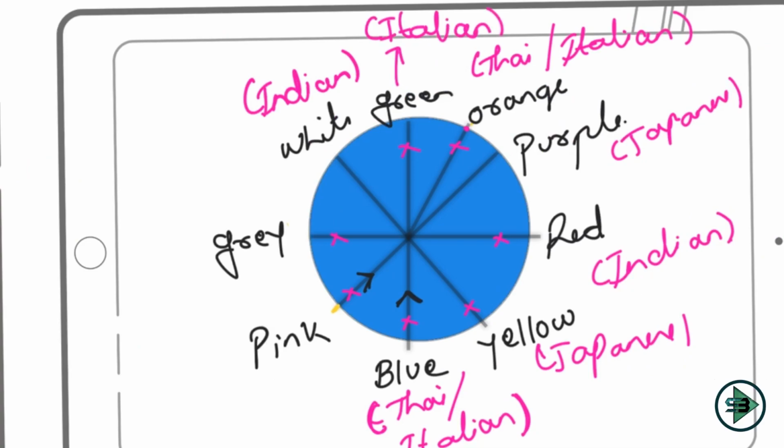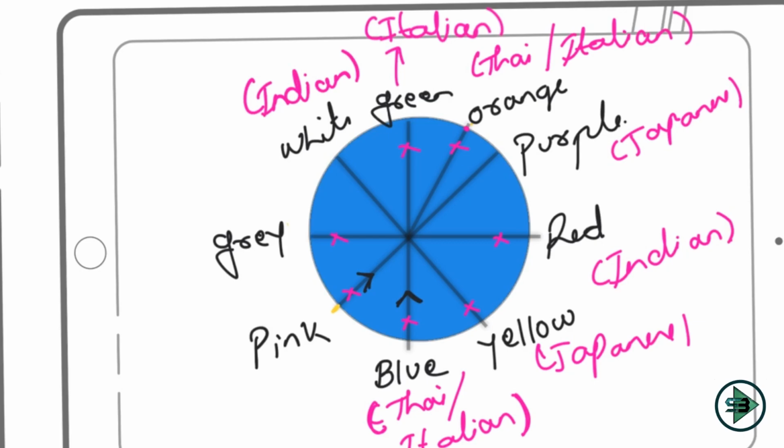But what was our earlier confusion with respect to blue and orange? That they are eating the same dish, but either it is Thai or Italian. Now Italian is taken by someone. They are eating the same dish, and a maximum of only two can have the same dish. So obviously Italian cannot come here because both which are being repeated are being taken here. So the two people who are eating the Thai dish will be blue and orange.